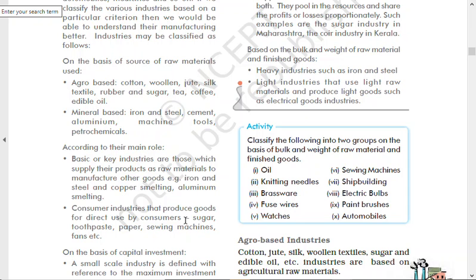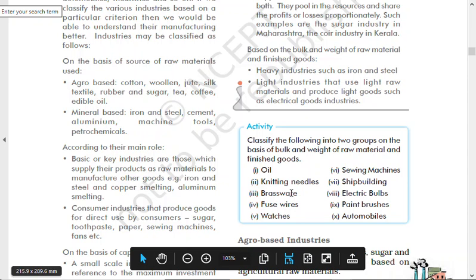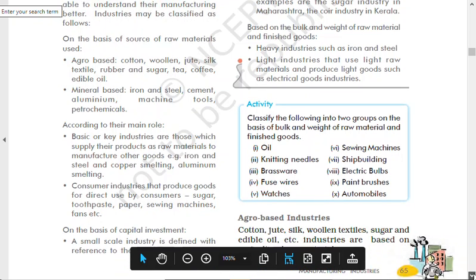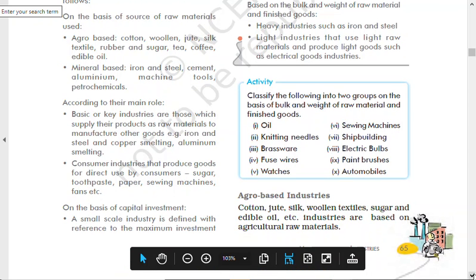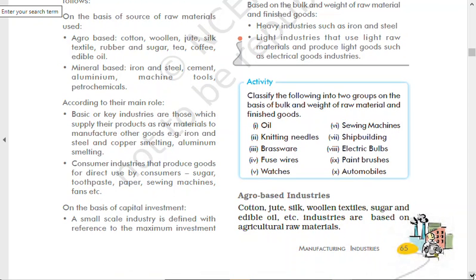Okay, so these are consumer durable goods. All right. So that was according to the main role. Now we talk about classification on the basis of capital investment. That means how much capital you are investing in a particular industry, right?